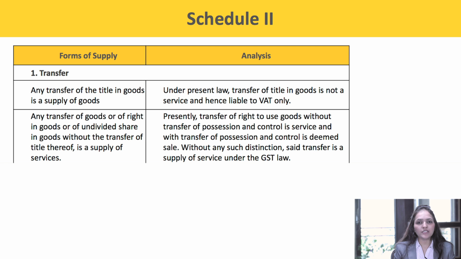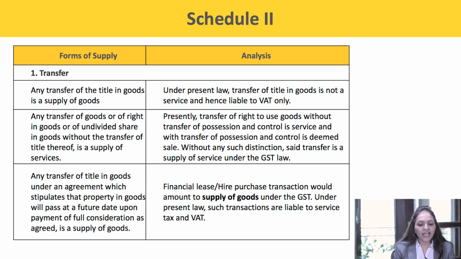Presently, the transfer of right to use the goods without the transfer of possession and control is a supply of service, and with the transfer of possession and control is a deemed sale. But under GST, without any distinction, said transfer will constitute a supply of service.